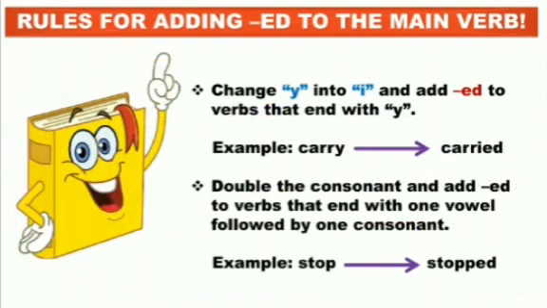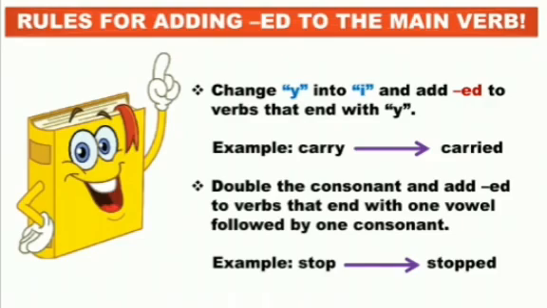The third rule is change y into i and add ed to the verbs that end with y. Students, verbs like carry and cry all end with the letter y. So the rule for these kinds of verbs is that in place of y, we write i and then we add ed after writing i. So carry becomes carried, and cry, as I told you earlier, changes into cried.